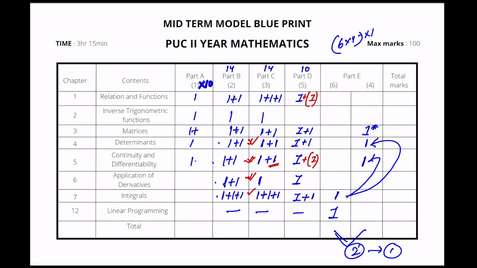Continuity you can expect like 1, maybe 2 also. I have a guess, like it can be 2. AOD, they can leave most probably. Integrals, they might give you 2, and this one definitely they'll give you 2. So if you see the calculation of the marks on an average weightage, 6 marks plus 2, so somewhere around 8 to 10 marks this will go.